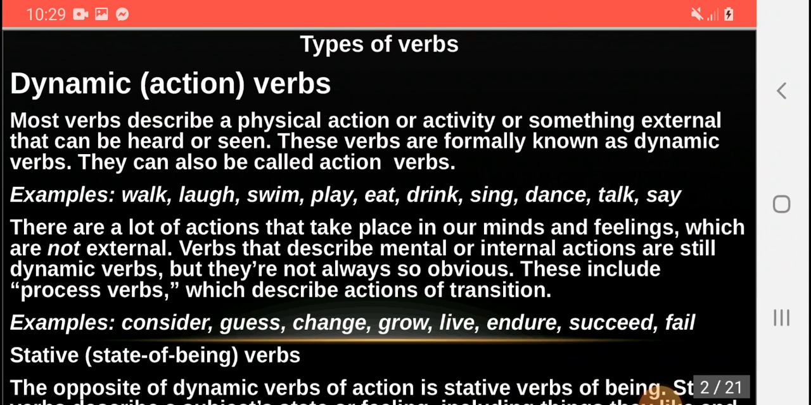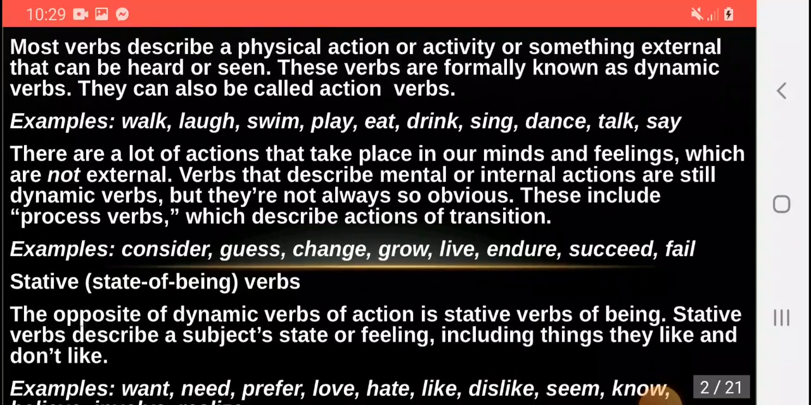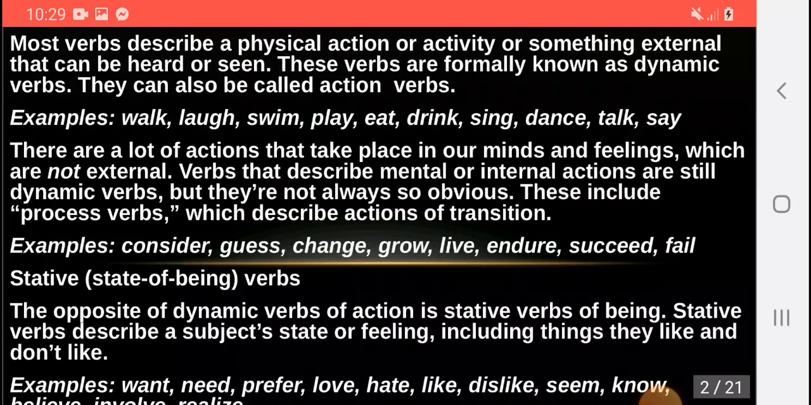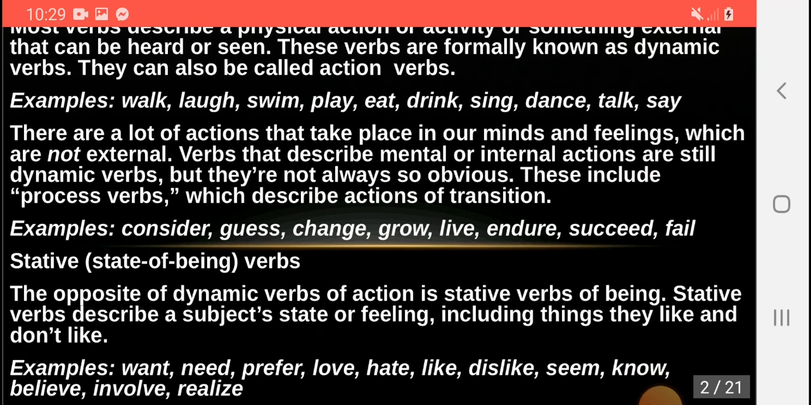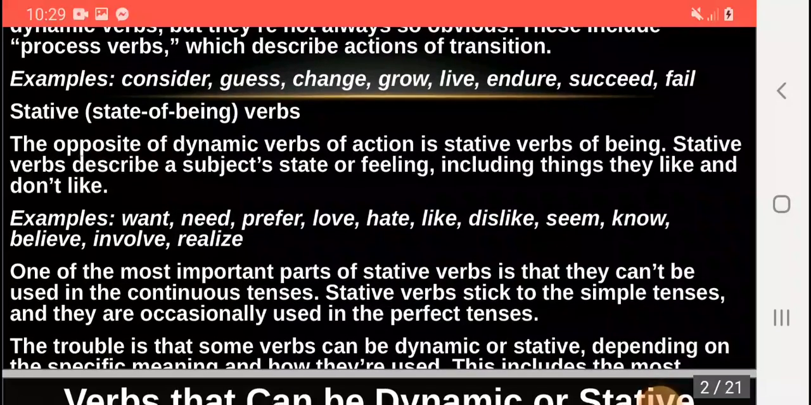Stative or state of being verbs are the opposite of dynamic verbs, which are the verbs of action. Stative verbs describe a subject's state or feeling, including the things they like and don't like. Examples of stative verbs are want, need, prefer, love, hate, like, dislike, see, know, believe, involve, realize, etc.